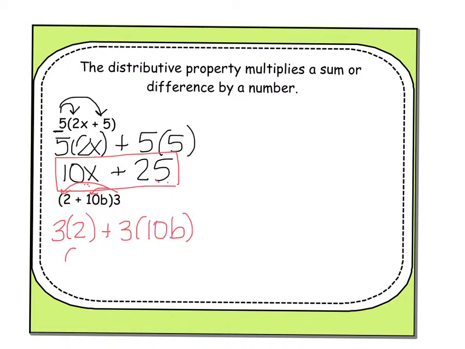3 times 2 would give us 6. Plus 3 times 10b, remember, just think of the numbers first. 3 times 10 would give us 30, and then we still have that b. Now we cannot combine these two together for the same reason as before. One of them has a b and one of them does not, so we leave them separated.